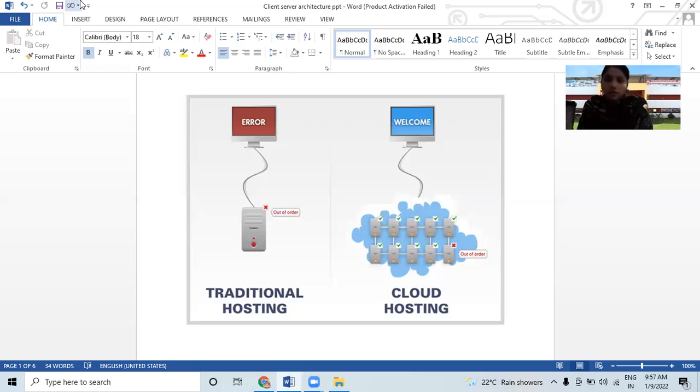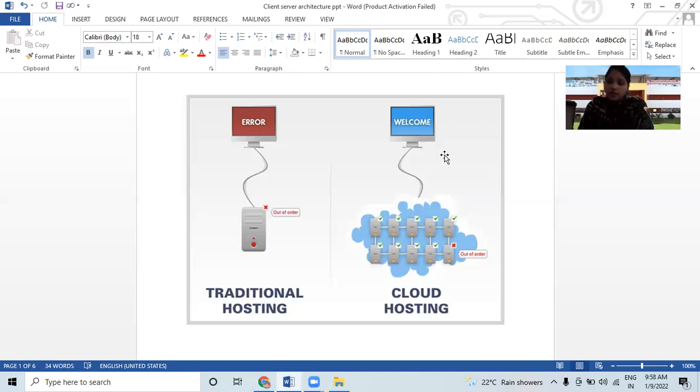So what we have seen, the client-server network has the best management to keep all the records. Through this client-server architecture, you can easily keep all the records of entire files, and whenever you require any file, you can easily take it. So this is all about the advantages, and you can keep the control, right?